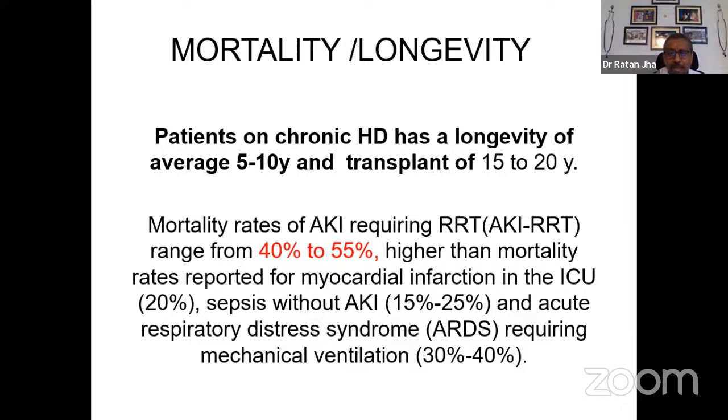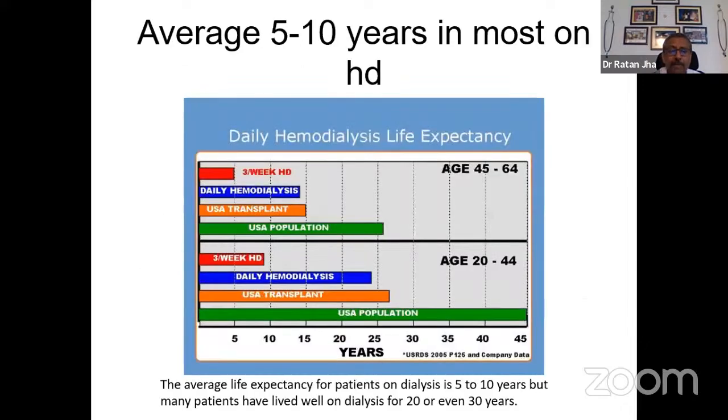So an AKI on the backdrop of CKD or without any backdrop CKD has a higher mortality. And this is in contrast to the better kind of longevity in patients who are on hemodialysis. This is an old slide from the USRDS registry, that is the US data registry, showing what the life expectancy is in a patient in the younger age group versus the older age group, depending on the frequency of dialysis.